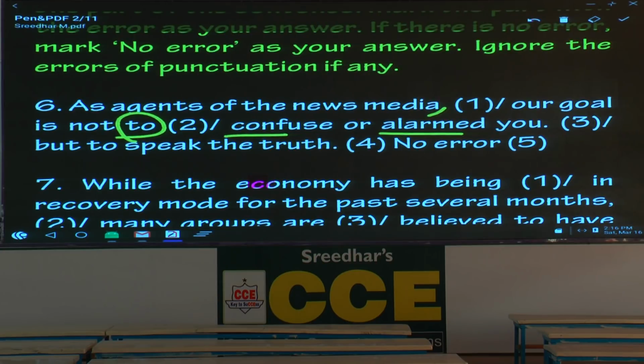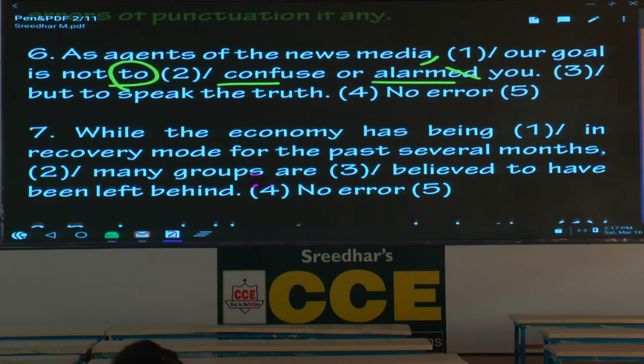To confuse, to alarm. Ed should not be there. Please strike off ed. To confuse or to alarm. It's understood. So please write the question is related to present infinitive. How many of you have got this one correct? That's pretty good. I hope the same thing happens with every question. Then you are happy, I am happy.